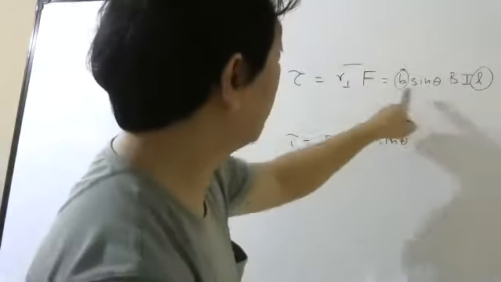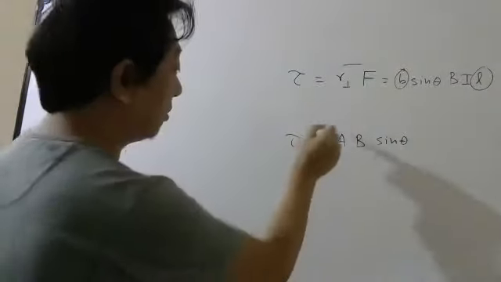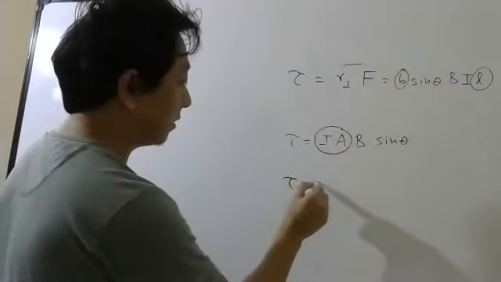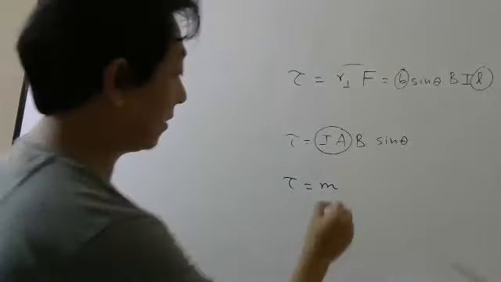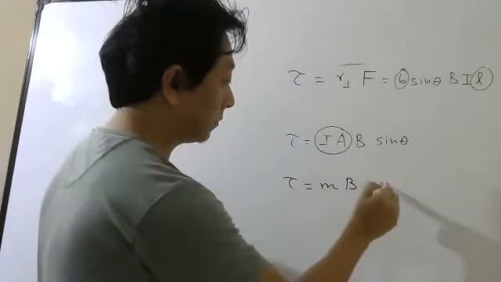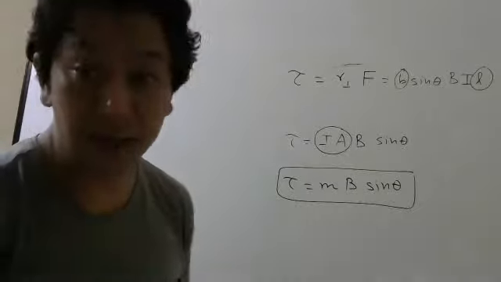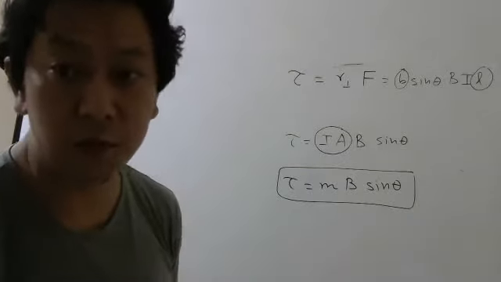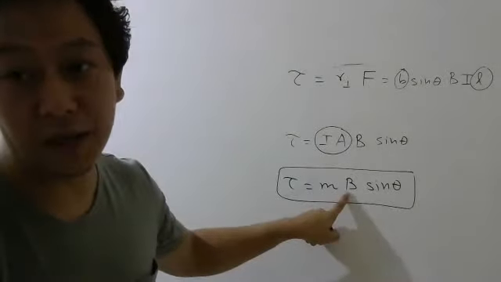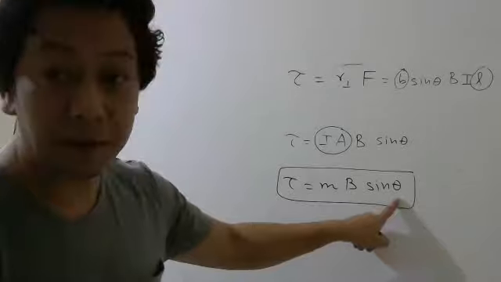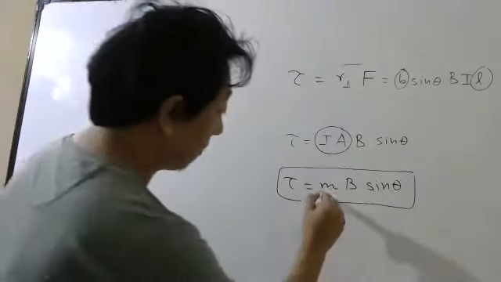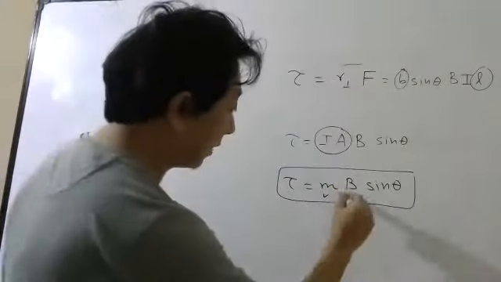Right? Length into breadth, I can write area. Then you know this current times area is magnetic dipole moment. So this is the torque experienced by a magnetic dipole, which is nothing but a current loop kept in a uniform magnetic field. And theta, remember, is the angle between magnetic moment and magnetic field.